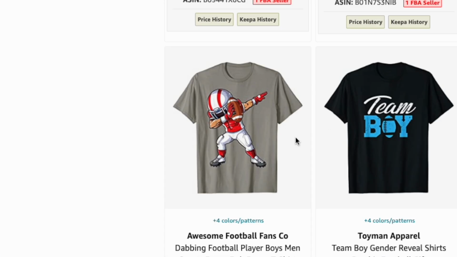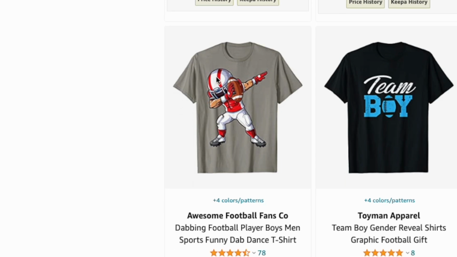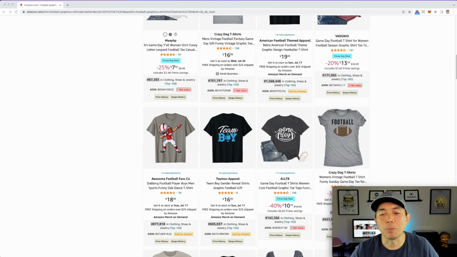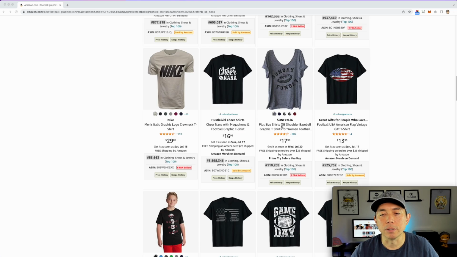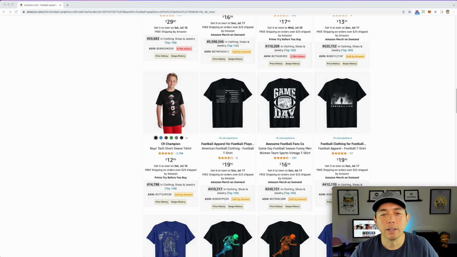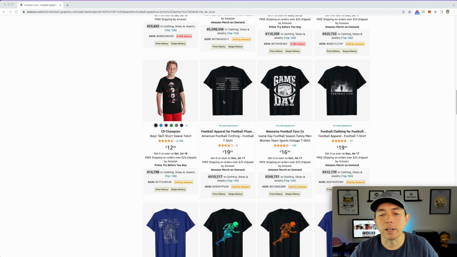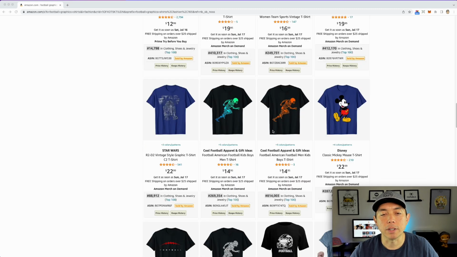So you can see a drawing of a football player. Just make sure that it's not too close. Don't put the Bengals and things like that on here. Make sure that it's a generic football player. Let's see what else. A football again with the American flag. It's a silhouette with the flag, right? And this is very creative. Look at these right here.